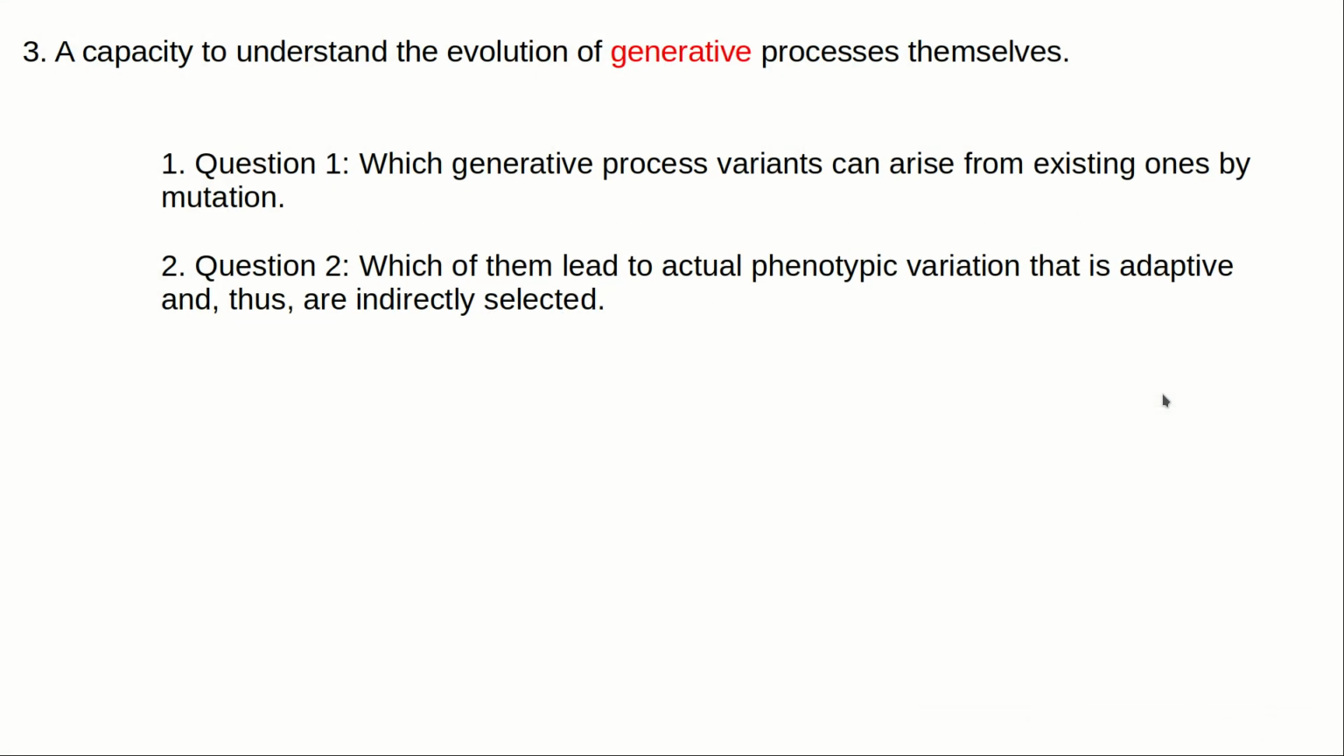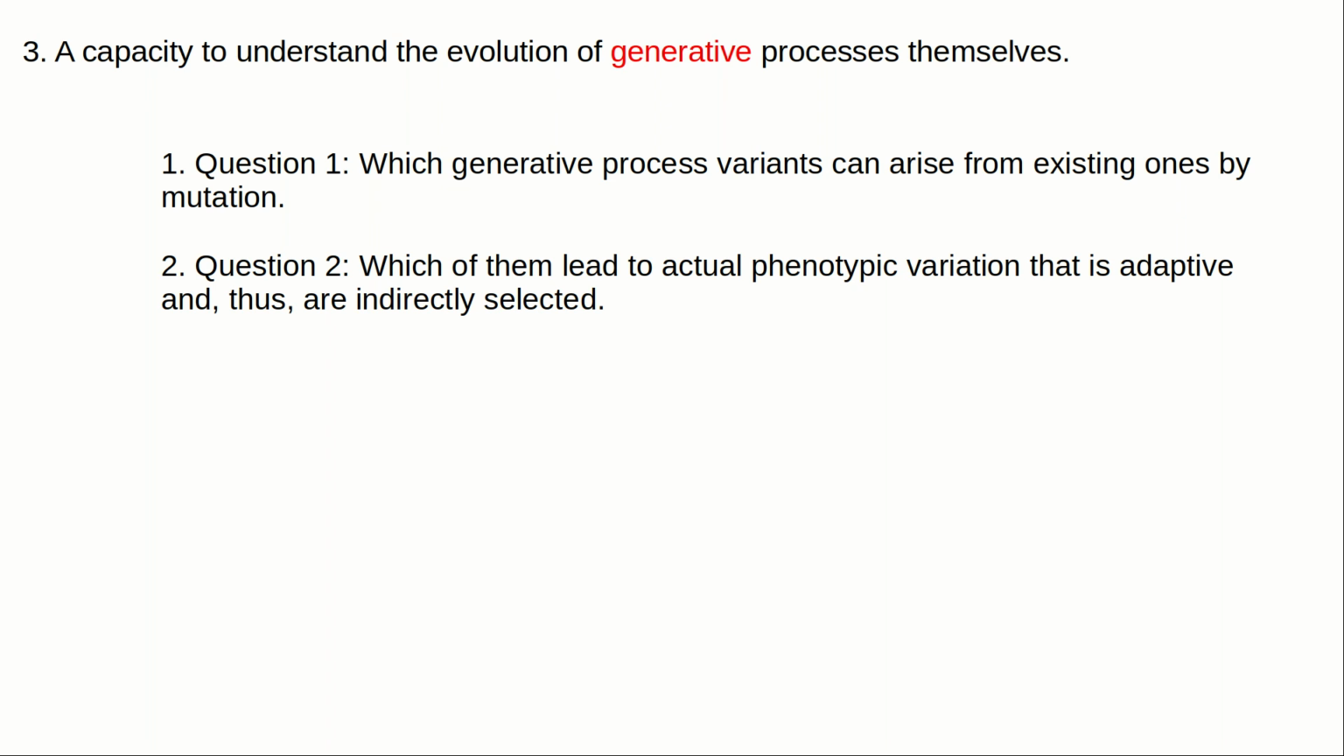One advantage of generative arguments is that they allow us to understand the evolution of generative processes themselves in a way that is not possible in classical evolutionary theory. Imagine that a specific genetic process is used to produce a specific phenotype, for example, one of the genetic networks we saw before producing a specific morphology. Then, to understand how this genetic process evolves, two questions need to be addressed. The first one is which other genetic processes can arise from it by mutation. The second question is which of them lead to actual phenotypic variation that is adaptive.